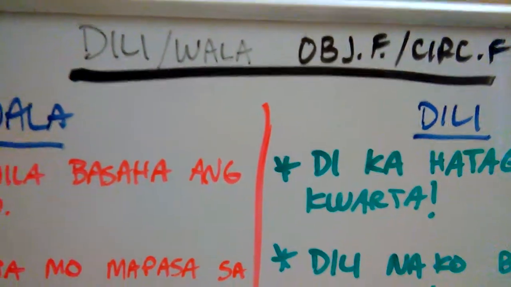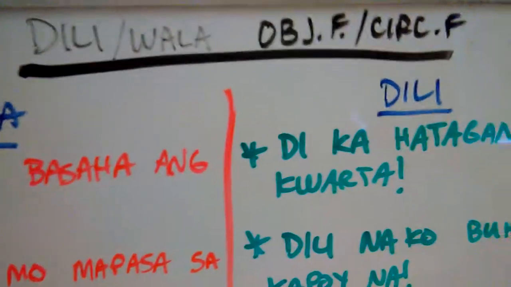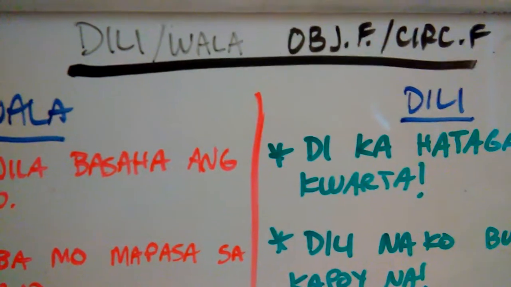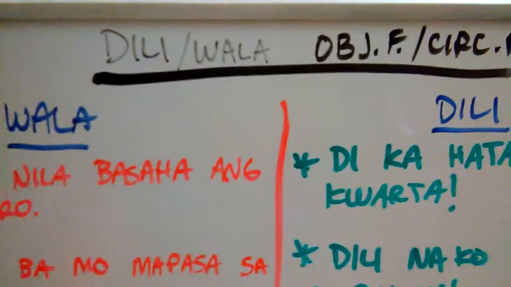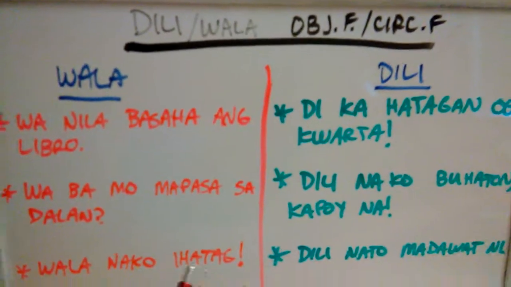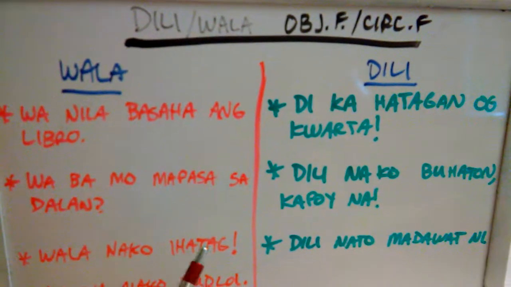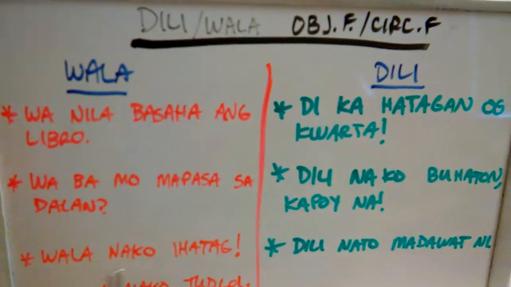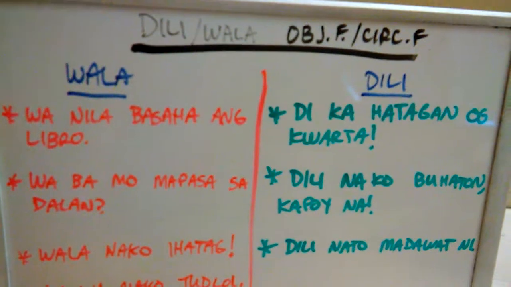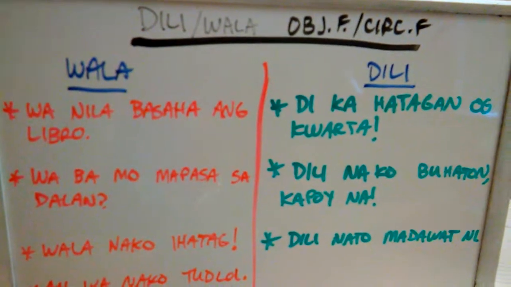Okay, for this video, take a look at the object focus and circumstantial focuses in conjugation for dili and wala. I didn't include the actor focus affixes because those are just too easy. So these two focuses I wanted to examine a little closer, so to speak.